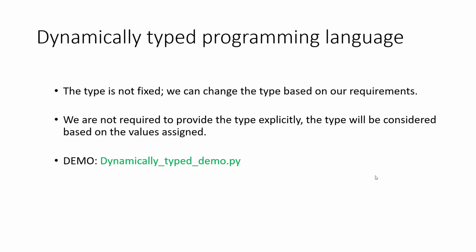Python is popular because it is a dynamically typed programming language. That is, the type is not fixed. We can change the data type based on our requirements, and we are not required to provide the data type explicitly, and the type will be considered based on the values we assign to the variable. Now let's see the demo.